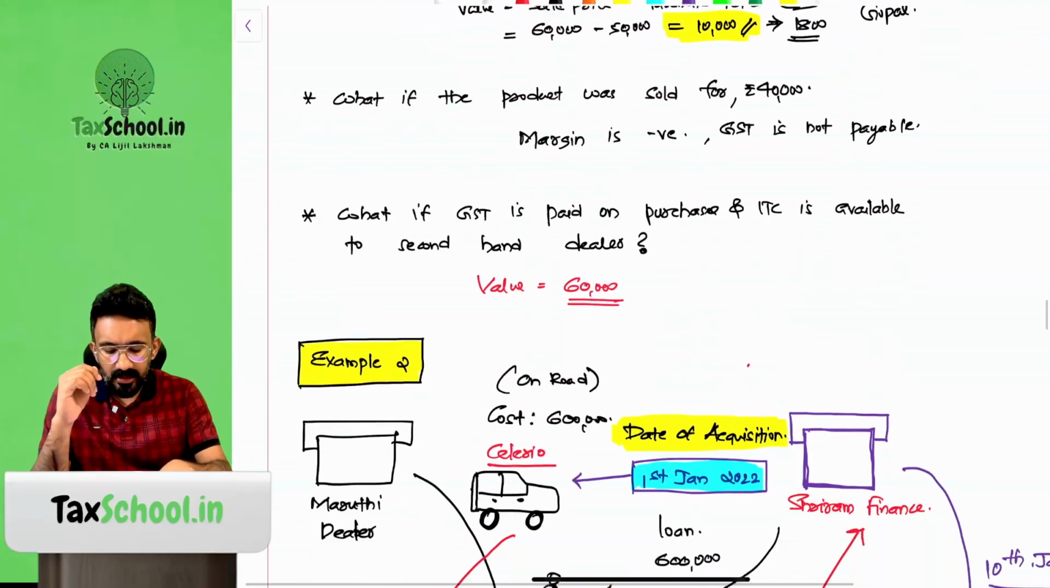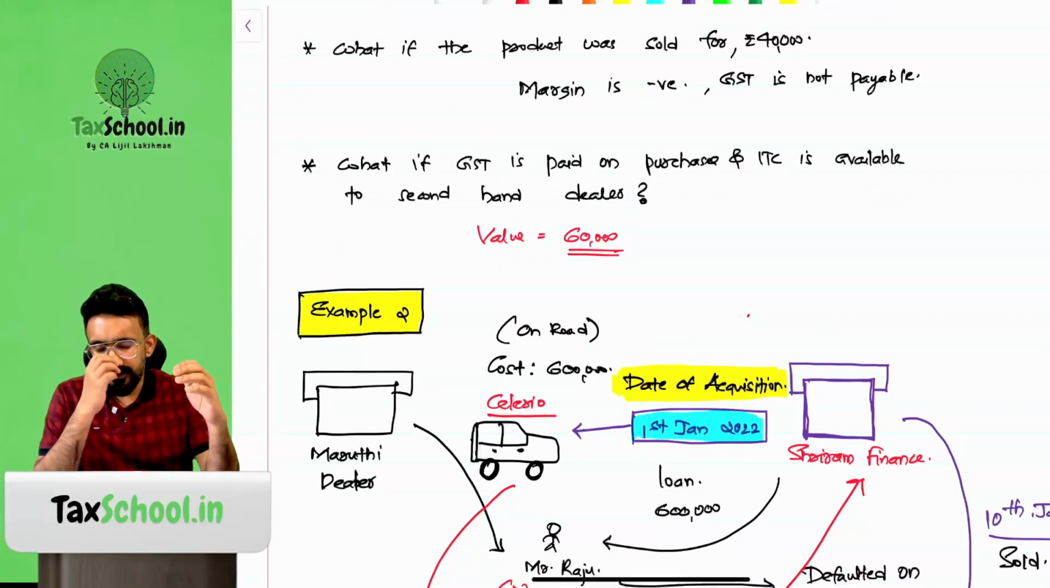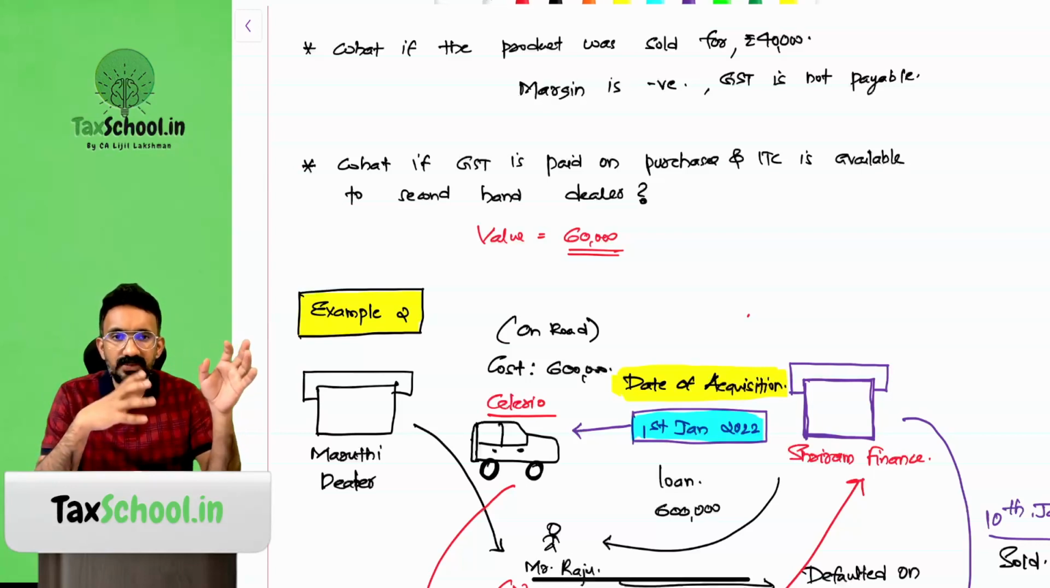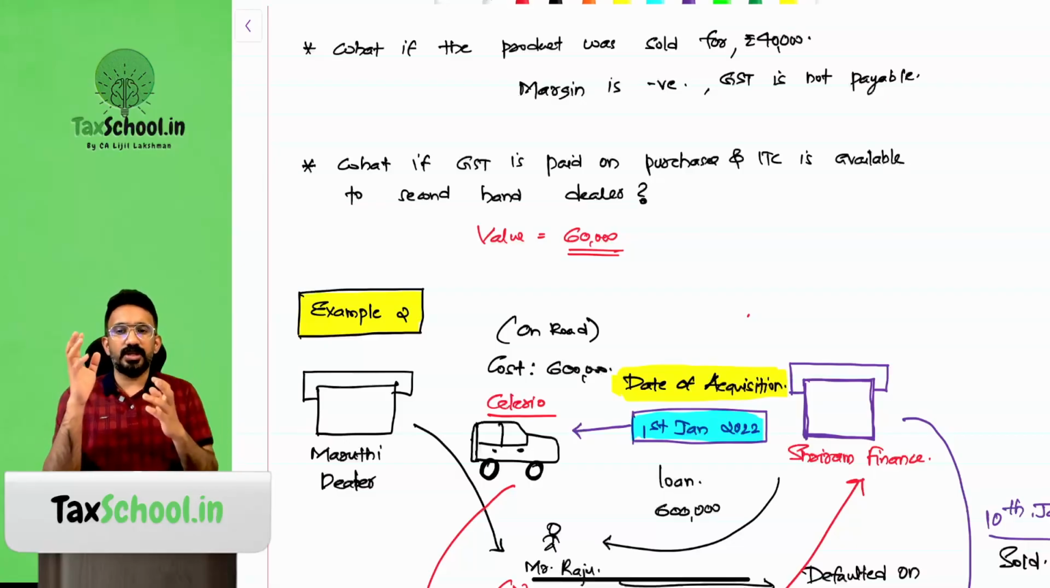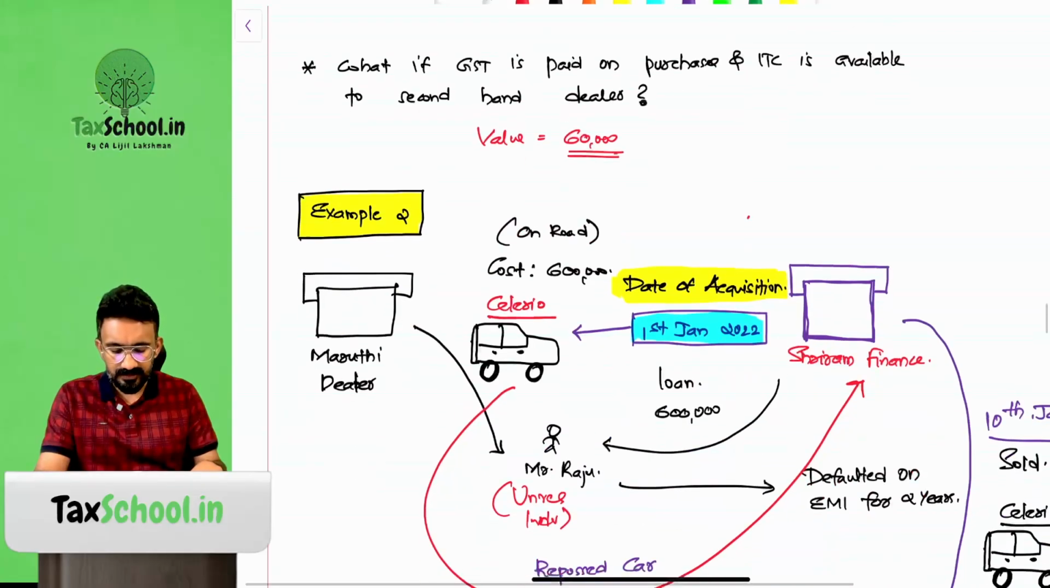What if the product was sold for 40,000? Which means they bought it for 50,000, they sold it for 40,000, there's a negative margin, so GST is not payable. What if GST is paid on the purchase and ITC is availed? Suppose Raju was also registered. So when he sold this second-hand product to Mr. Like Cashify, he basically charged GST from Cashify and Cashify has taken full input tax credit. In such cases, again the value would become 60,000 itself.